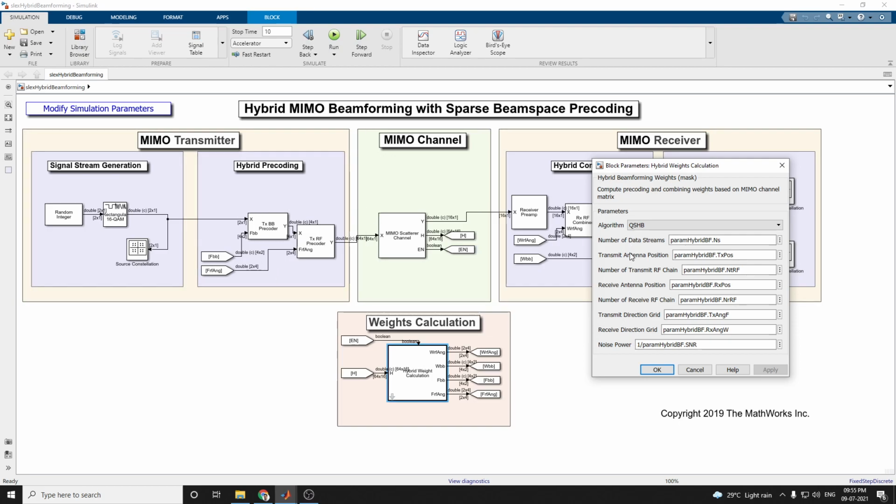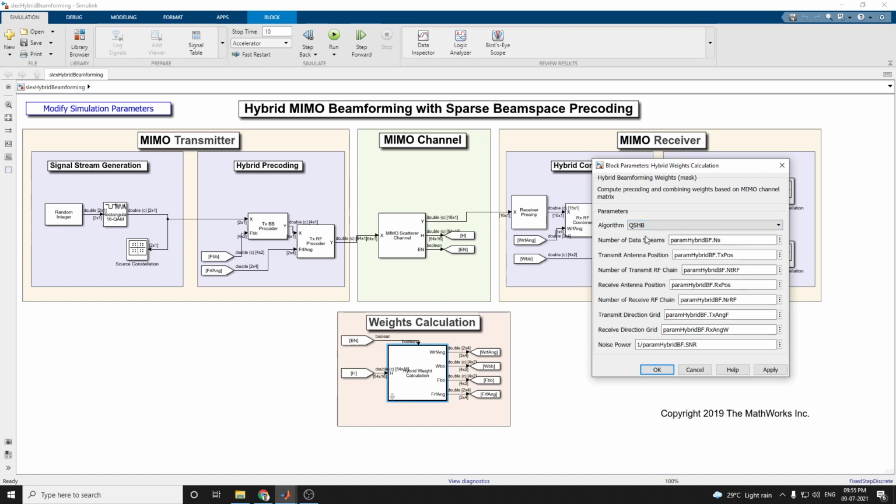In this weight calculation block, you can use two algorithms. First you start with the QSHB algorithm, and we can find the result, the final output. Then in the second phase you use the HBPS algorithm, known as hybrid beamforming with peak search.